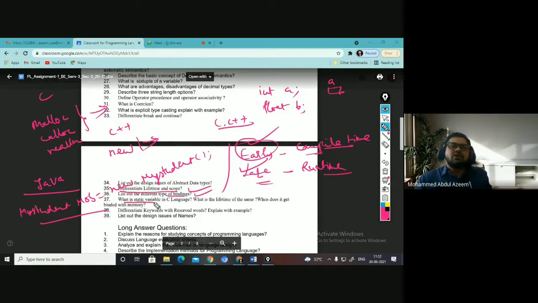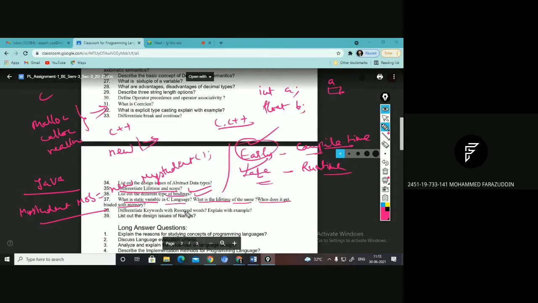See, the next question is what is static variable in C language? Just now I have discussed. What is the lifetime of the same? Can any one of you tell me? When does it get binded with memory? Static variables will preserve their value even when they are out of the scope.